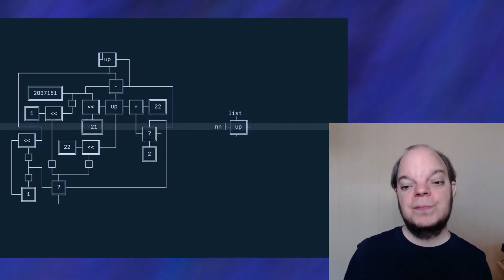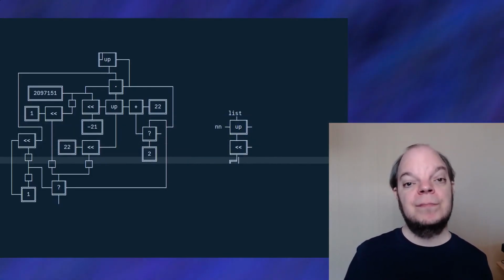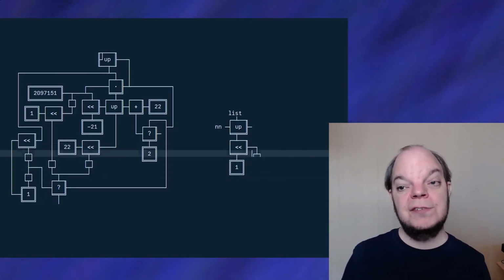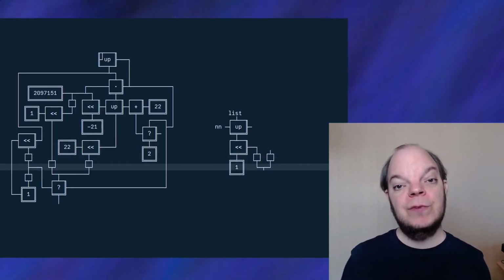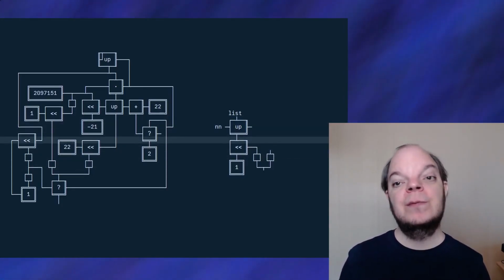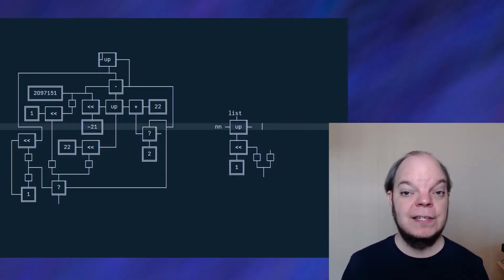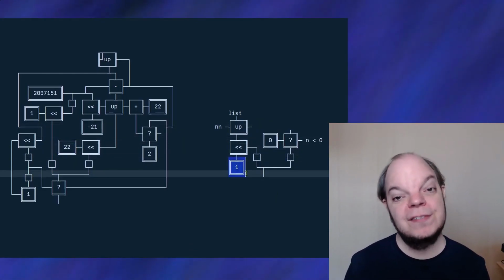On the bottom of this box, the new list is going to come out, but we still need to shift it left by 1 bit in order to insert the sign bit. Now, inserting the sign bit is a matter of a bitwise OR, so let's quickly do that. And what we bitwise OR with depends on whether the number was negative or not, so let's put a question mark box here. Now, if n is in fact less than 0, we need to bitwise OR with 1, otherwise 0.